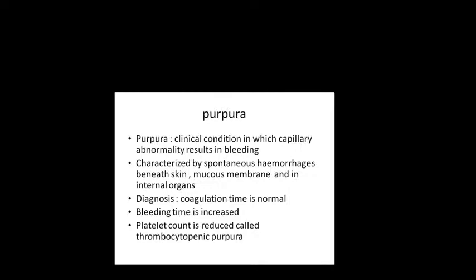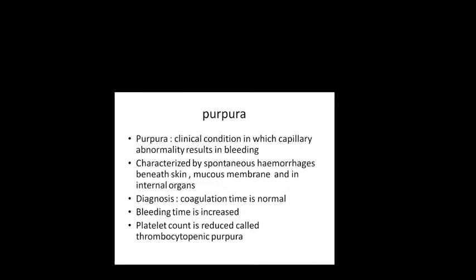Bleeding time is between 2 to 5 minutes, whereas clotting time is between 3 to 8 minutes, because it has to form a clot. All those clotting factors 1 to 13, what I have told you, should activate one by one. So it will take longer time than the bleeding time. Bleeding time is only up to the formation of the temporary hemostatic plug, whereas clotting time is till the formation of the permanent hemostatic plug. That is why your clotting time is always much more than the bleeding time. If your bleeding time is 2 to 5 minutes, clotting time is between 3 to 8 minutes.